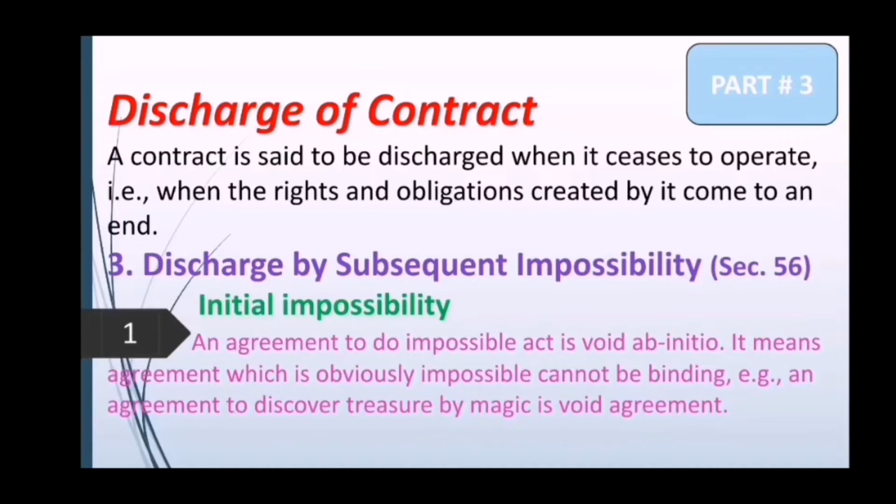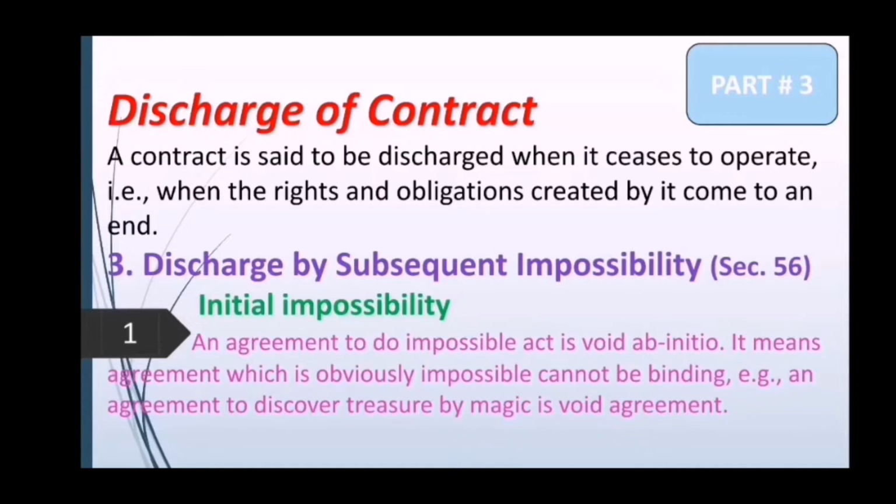Today I will explain the third mode, which is discharge by subsequent impossibility, regarding Section 56. To explain this point, let me share with you the concept of initial impossibility and subsequent impossibility. What does initial impossibility mean?